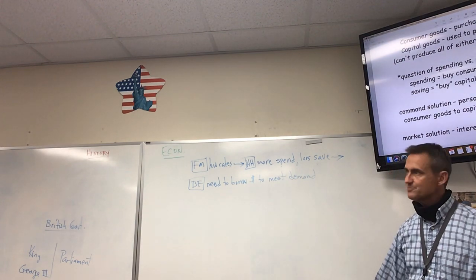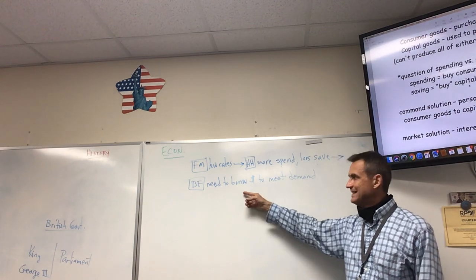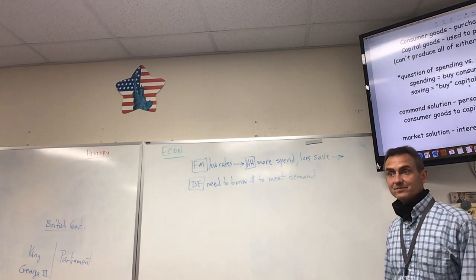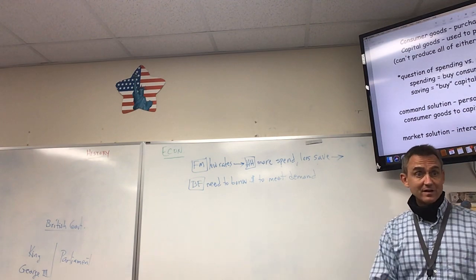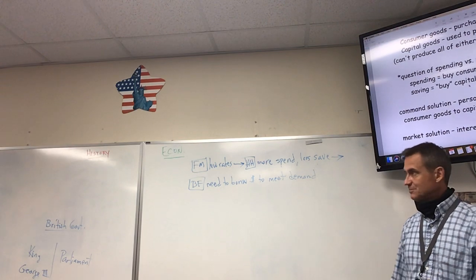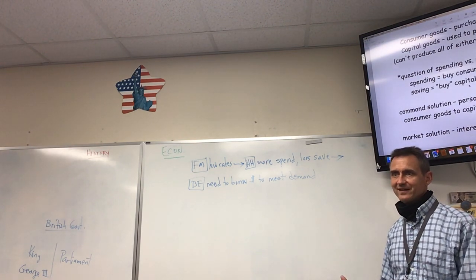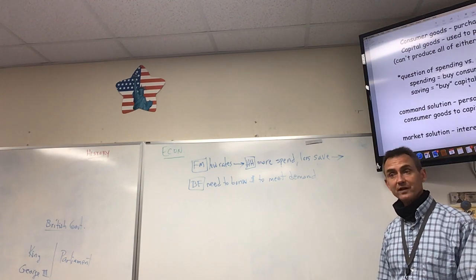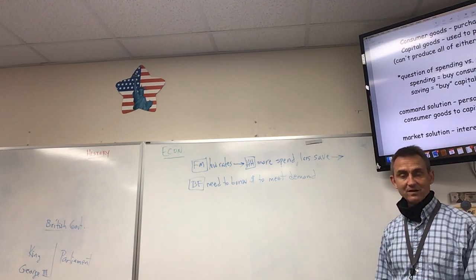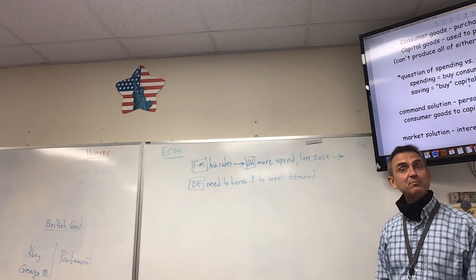So the business firm, in our example Best Buy, needs to borrow money so they can buy more inventory and keep more TVs and refrigerators on the floor, because people are buying them. The only way they can do that is to borrow money to buy more inventory. You with me? Demand is the act of buying. They've got to keep up with all the people buying.